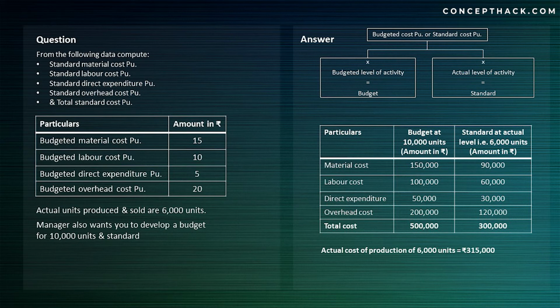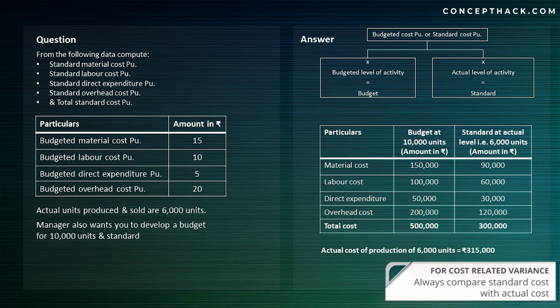Now the important thing is, if you want to calculate variance, then you need to compare your actual cost with your standard cost. You cannot compare your actual cost with budgeted cost. The reason is budgeted cost is calculated for 10,000 units.